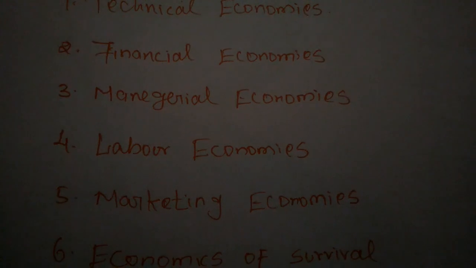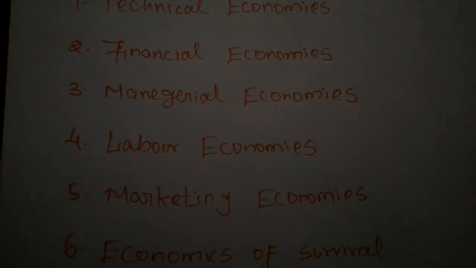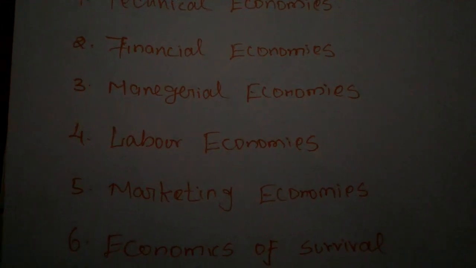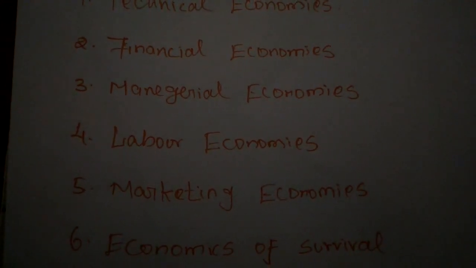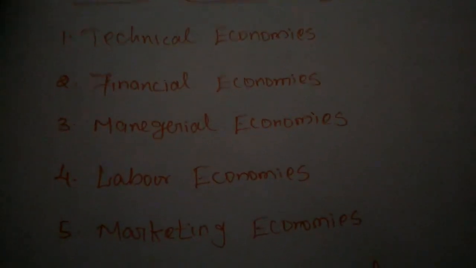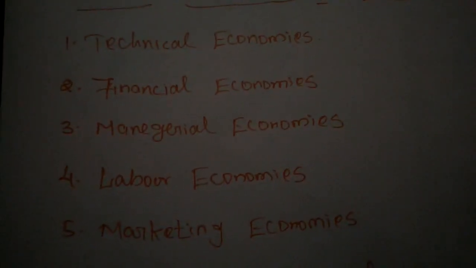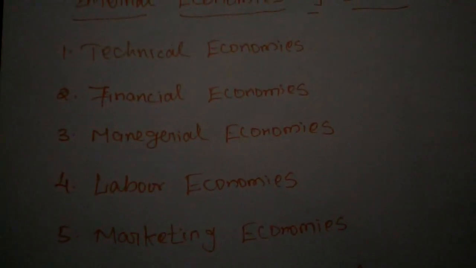Next, financial economies. Huge firms can float shares in the market for capital expansion, while small firms cannot easily float shares in the market. By issuing shares, business organizations earn income.